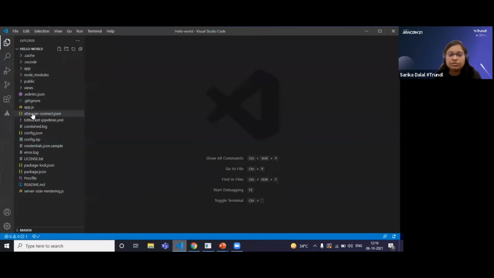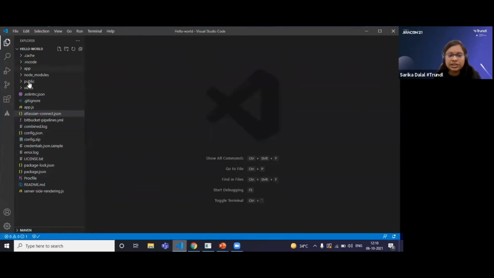Here you can see I have already created an app skeleton, and we have added some custom APIs in that. If you're not aware of how to create an app skeleton, you can go through the Atlassian documentation, and if you trigger that command, you will get a similar kind of skeleton here. The first point is we have to understand the importance of the files and what will be the entry point of our files.